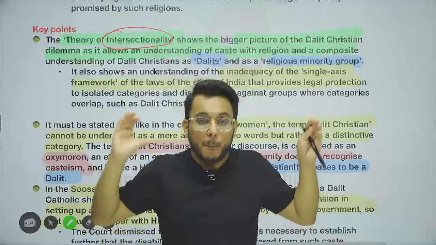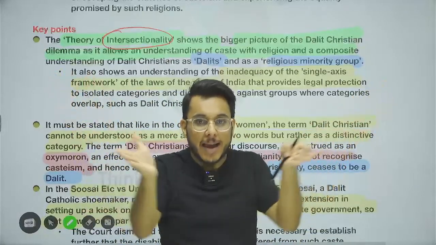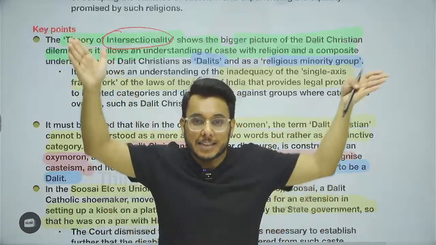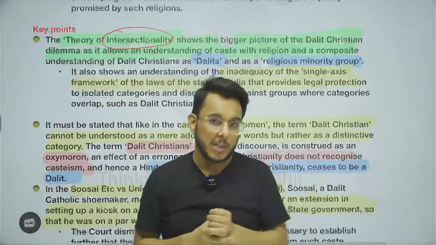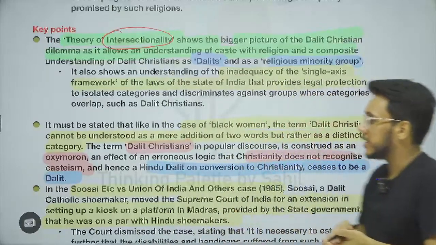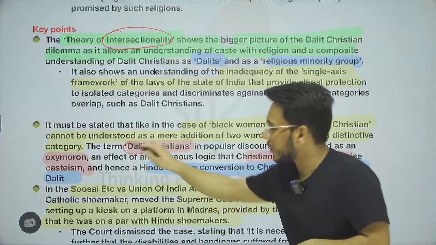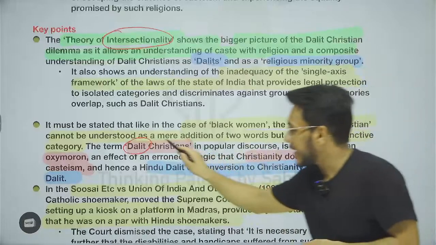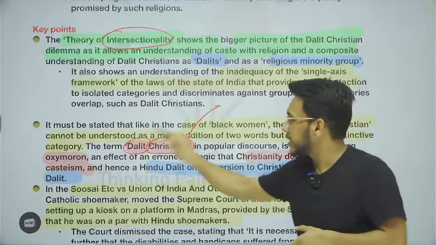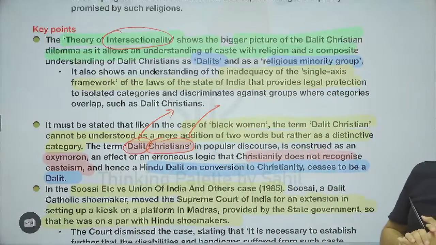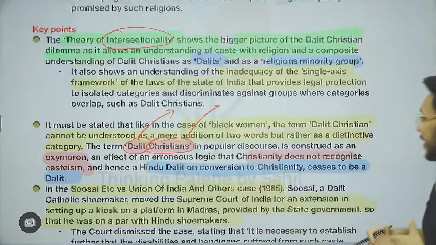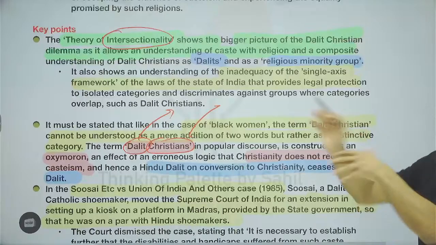The point is that many times multiple identities converge, and that intersection increases a person's vulnerability. So when you talk about Dalit Christians, first of all they are Dalit, therefore they are vulnerable. Second, they are Christians, and Christians are a minority. Dalits themselves come in the lower part of the caste order. So Dalit Christians are actually more vulnerable than other Dalits, or than people who are simply Christian.